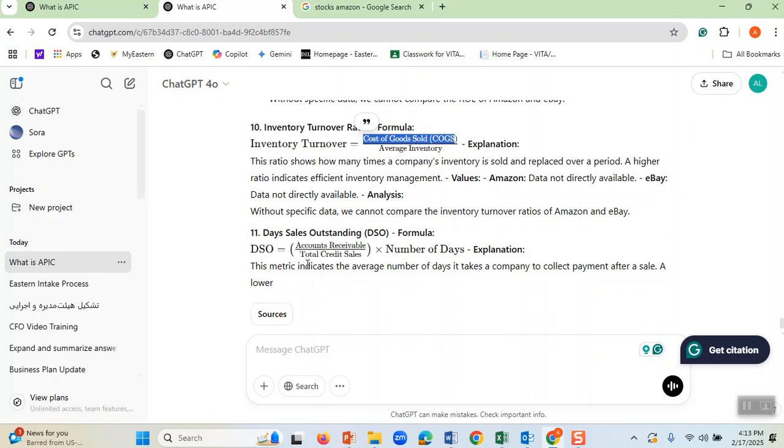Days sales outstanding is about this: do you see here it is written accounts receivable? You want accounts receivable to come back to you as soon as possible, which is a reasonable thing. Why? Because if you are a chief financial officer, the people are supposed to return what you sell them on credit. The sooner they pay their bills, the better for you.